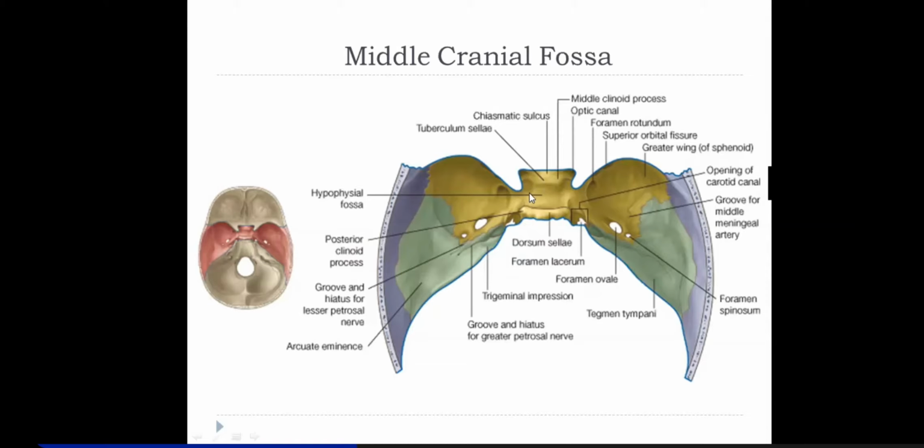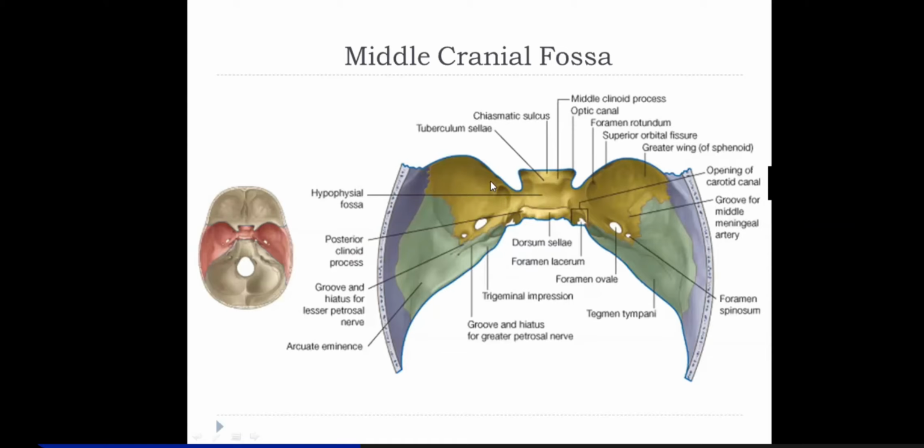Then on the two sides, you have the groove for the internal carotid, and this surface lodges the cavernous sinus on the two sides. Then this is the greater wing of sphenoid. In the greater wing of sphenoid, these are foramen spinosum, foramen ovale, and foramen rotundum. Foramen rotundum opens anteriorly into the pterygopalatine fossa.